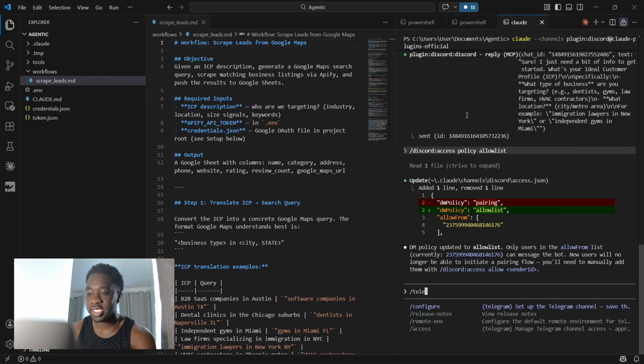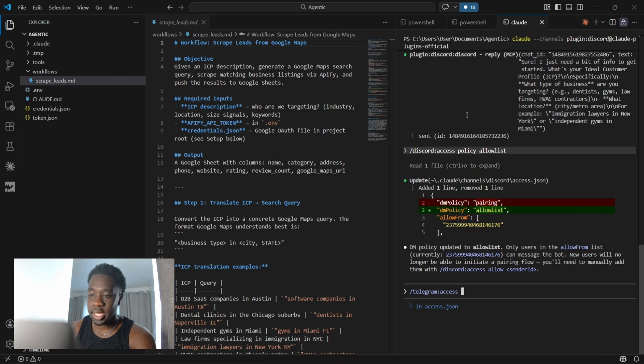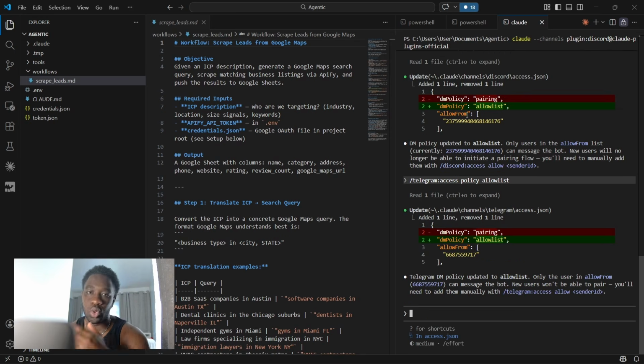You want to also do this with the Telegram one as well. So you just want to go /Telegram :access. And then we're going to go policy space allow list and run that command as well. And it's going to lock that down for Telegram as well. Cool. And then there you go. That's locked down for Telegram. Cool. So that's the setup done for Telegram and Discord.